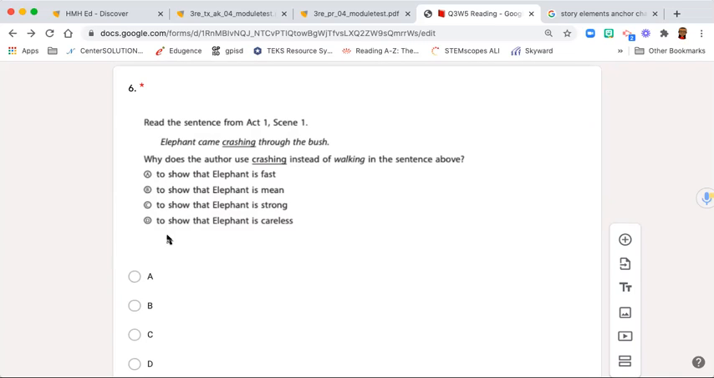A. To show that the elephant is fast. B. To show that the elephant is mean. C. To show that the elephant is strong. D. To show that the elephant is careless.